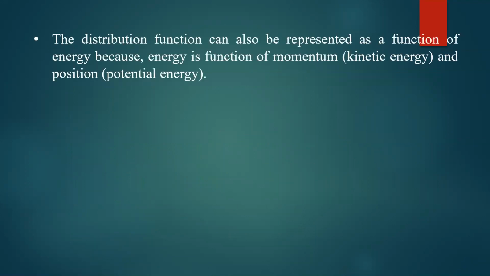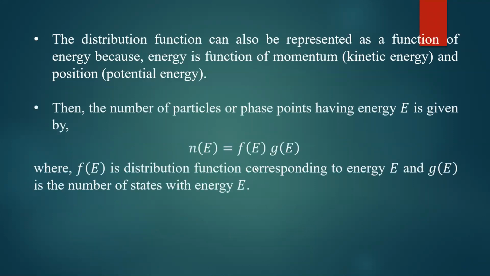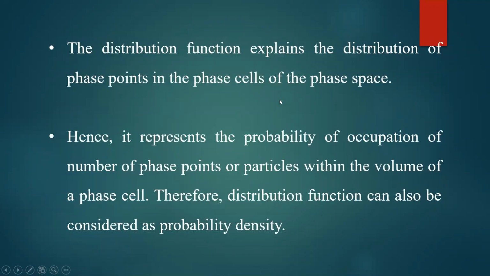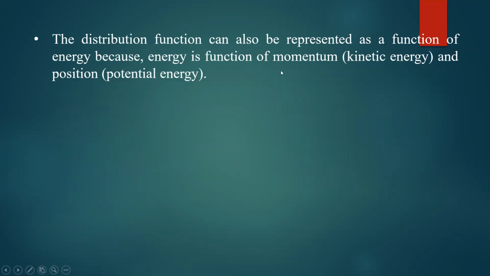Then the distribution function can also be represented in terms of energy. Above, I said the distribution function is represented in terms of position and momentum coordinates. You know that the momentum gives the kinetic energy of the particle and the position gives the potential energy. So you can express the momentum coordinate as kinetic energy, and the position coordinate as potential energy.